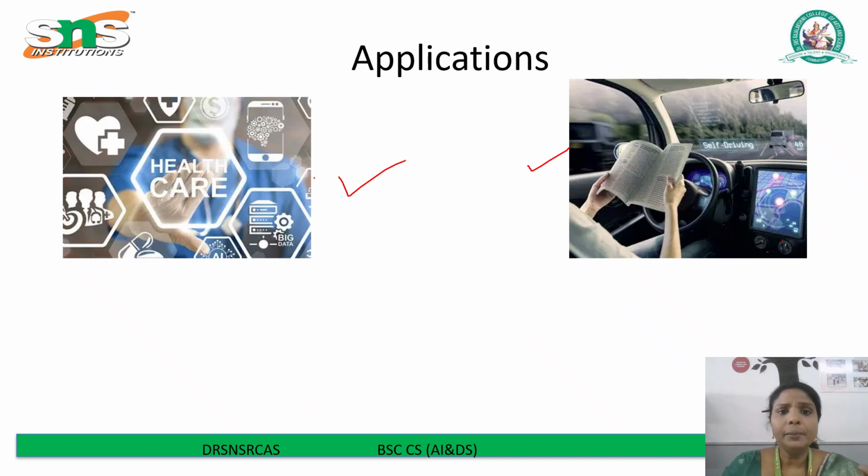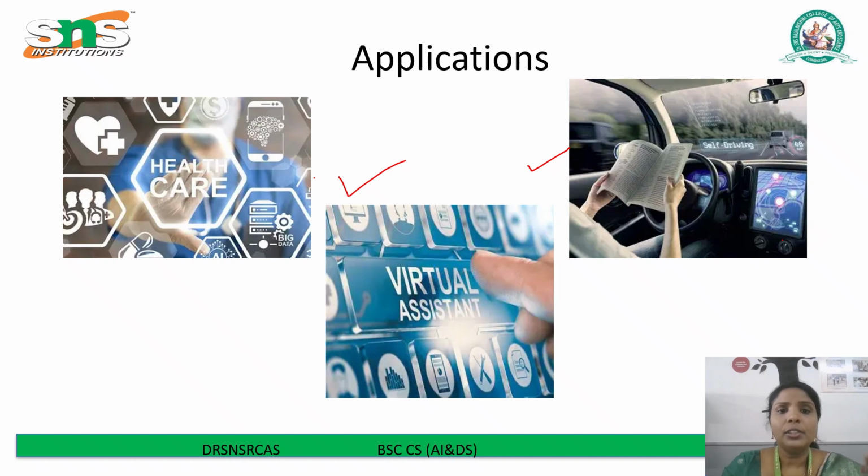The third one is virtual assistants. You might already know about Siri, Alexa, and Google Assistant. These are called virtual assistants, and they are powered by artificial intelligence. They understand our voice commands, search the web, set alarms, even tell jokes. This is possible because of natural language processing, which helps them understand and respond like humans. With every interaction, the assistant learns and improves, making our daily life easier and smarter.